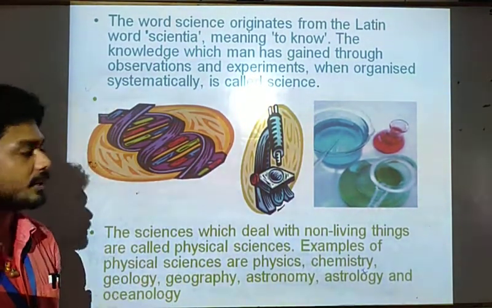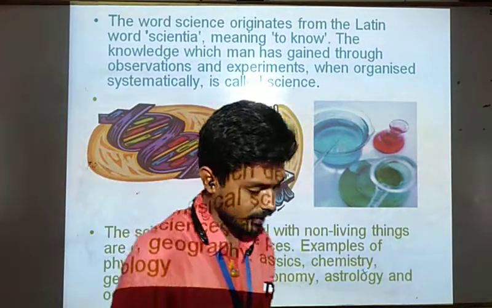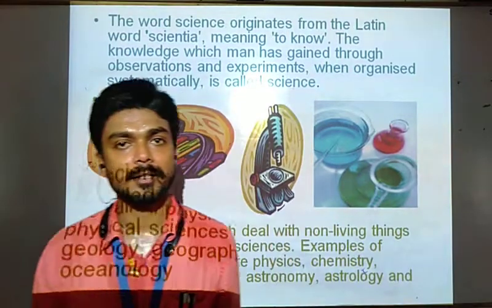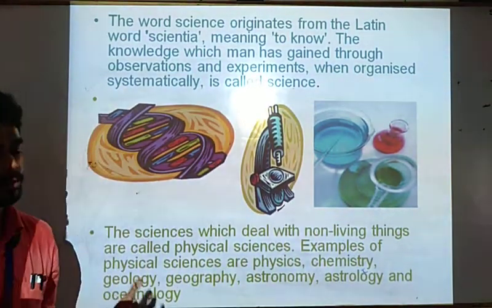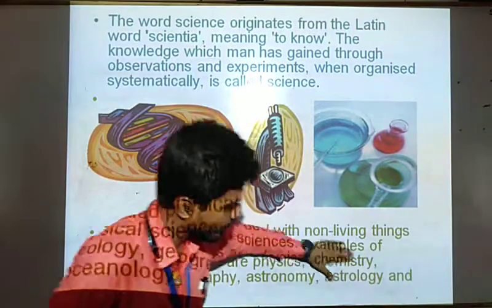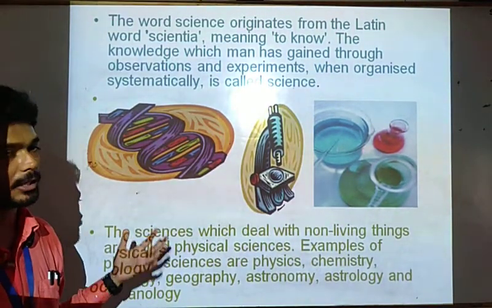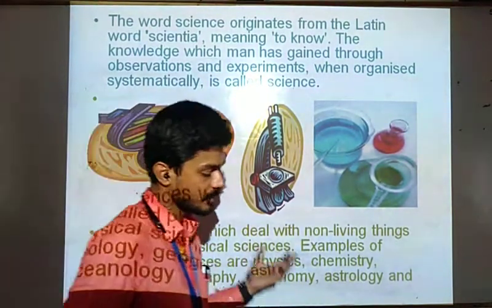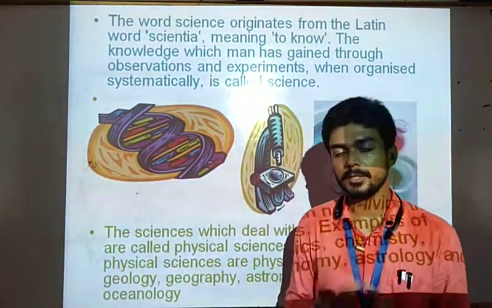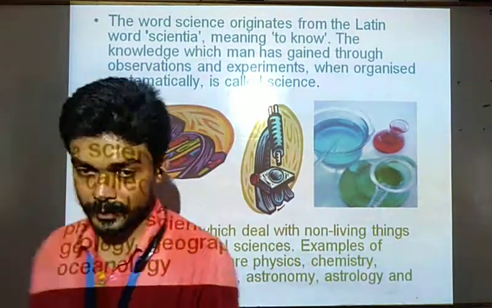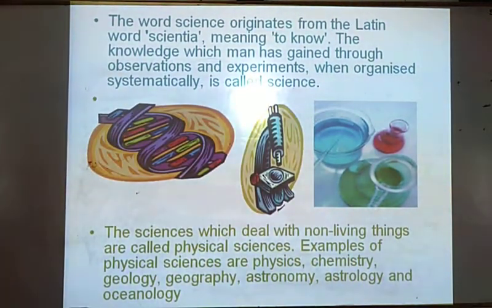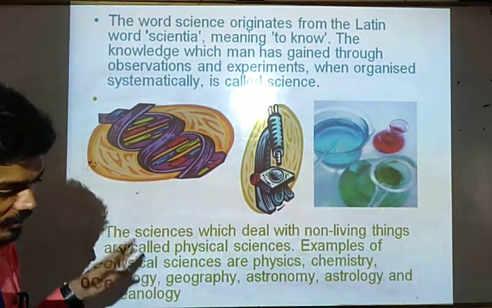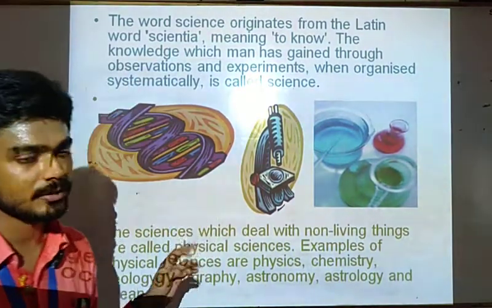There are so many branches of science, but in your class 11th, we will study physics, chemistry, and biology. The students who opt for the bio section will study all three branches: physics, chemistry, and biology. And the students who opt for mathematics will study only physics and chemistry. Math students are intelligent, but the real scientists are the biology students, because they study all these three branches.